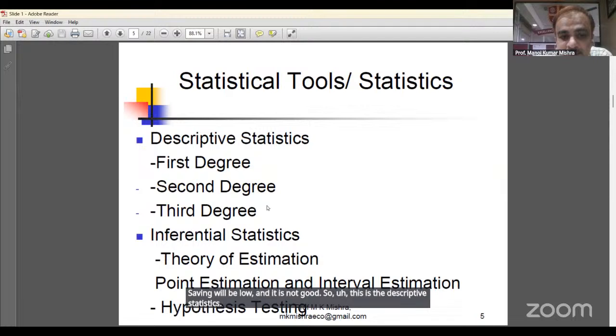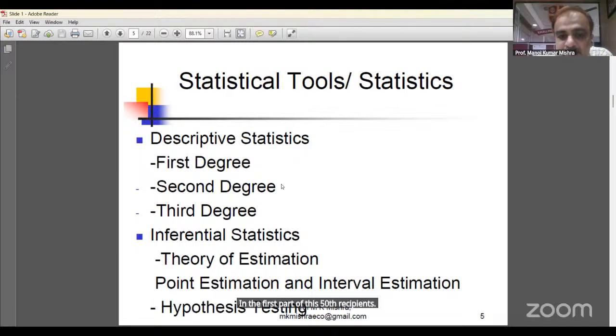Descriptive statistics also has two parts. One part is visualization of data, and the second part is calculation. In the visualization of data, we make the pie chart, line diagram, bar diagram, simple bar diagram, multiple bar diagram, and curve diagram. We make these in the first part of descriptive statistics.